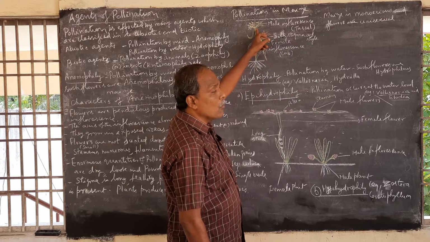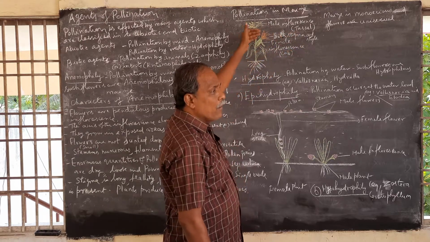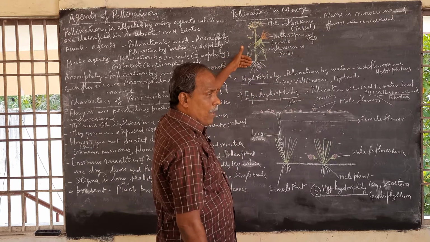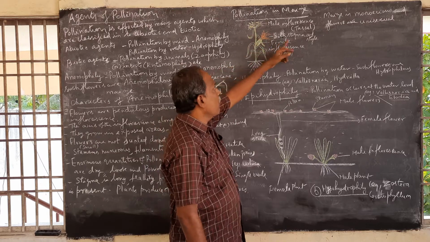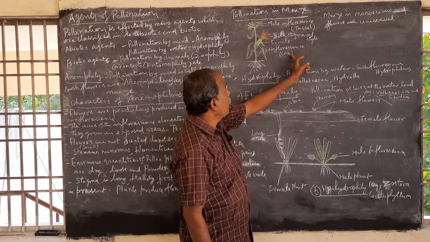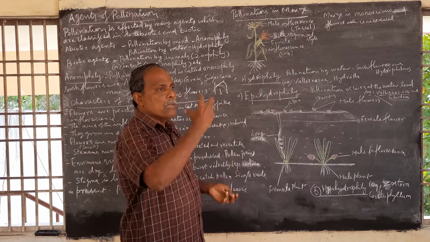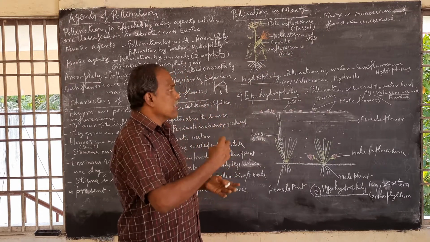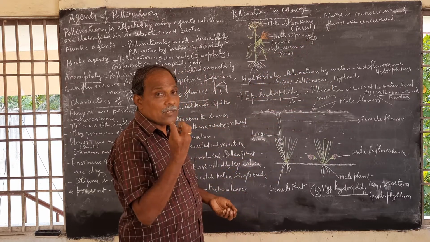Male inflorescence is produced at the terminal and commonly called tassel. And then the female inflorescence is produced at the axil of the basal leaf. The female inflorescence is commonly called cob, C-O-B. Now, what happens is the female inflorescence gives rise to a style, what kind of style? Silky style and stigma, so that it will just catch the pollen grains.